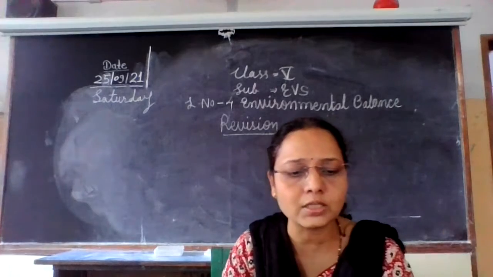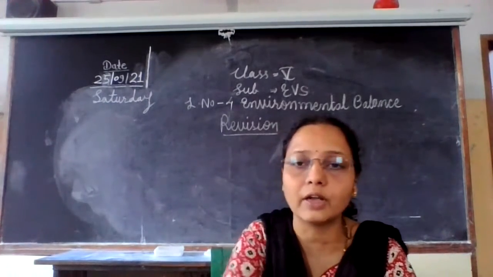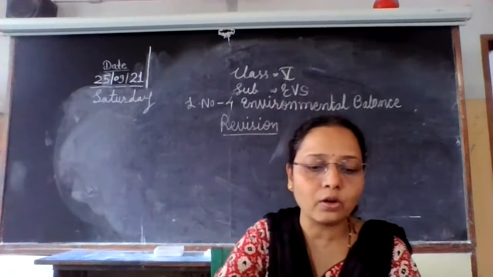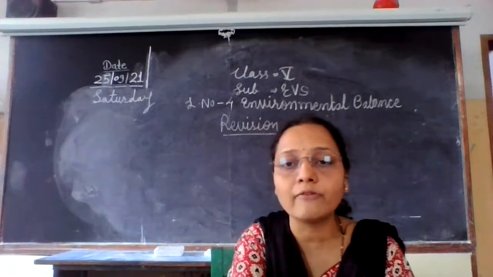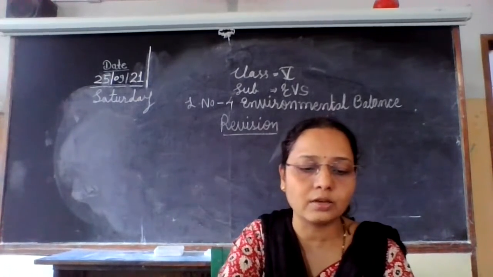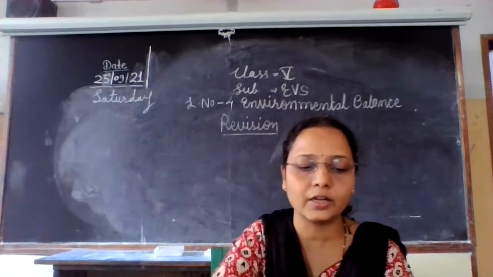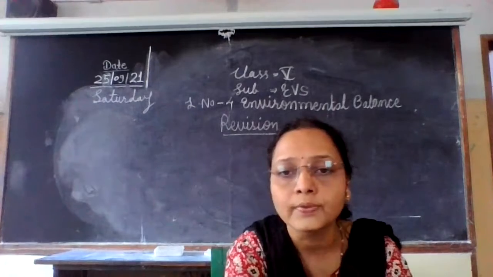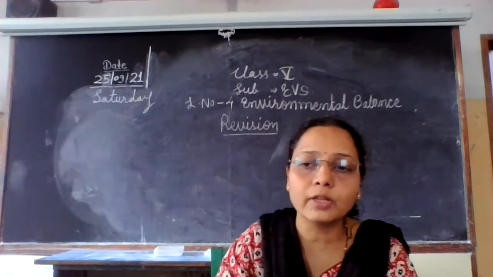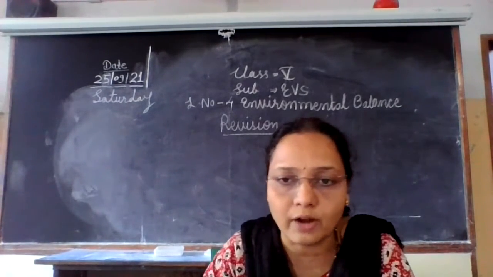So there are lots of food chains present in our environment. Because of these food chains, every living thing gets the food it needs and therefore continues to live. Food is very essential to survive.